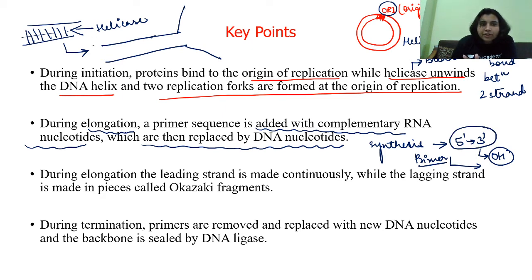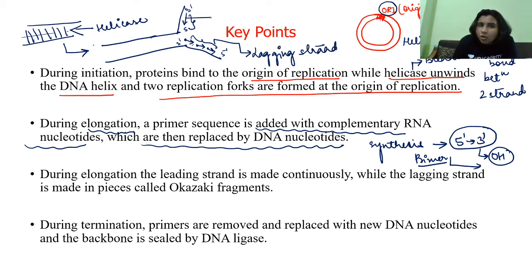Say for example, if this is 3' and this is 5', this is continuous. And this is 3' and this is 5'. Now here, synthesis takes place like this. One will be the continuous synthesis of the strand, another will be discontinuous synthesis. See here there is a breakage, right? So this type of synthesis we call discontinuous synthesis, and the strand in which this is taking place is known as the lagging strand, right?